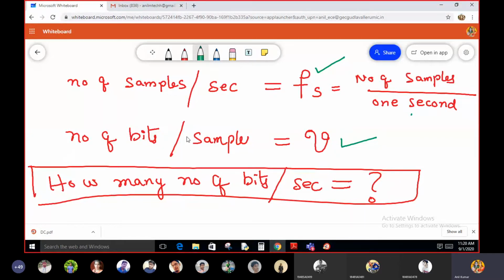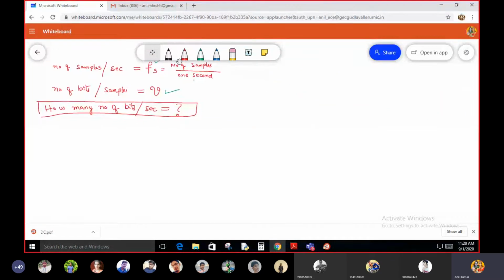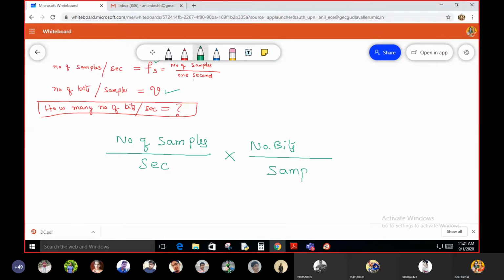Okay, if you multiply these two things, that means number of samples per second into number of bits per sample, సో ఏమైద్దమ్మా రెండిట్లో మల్టిప్లై చేస్తే ఏమైద్ది మనకి?